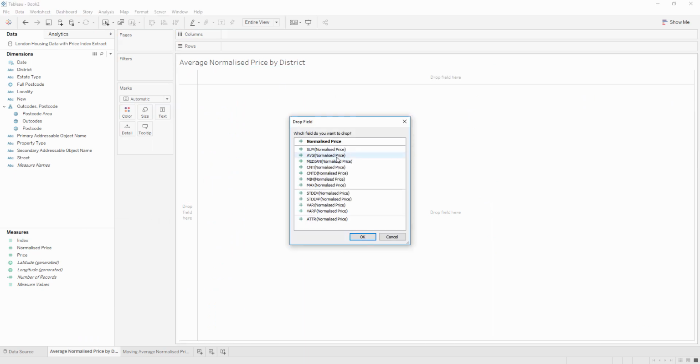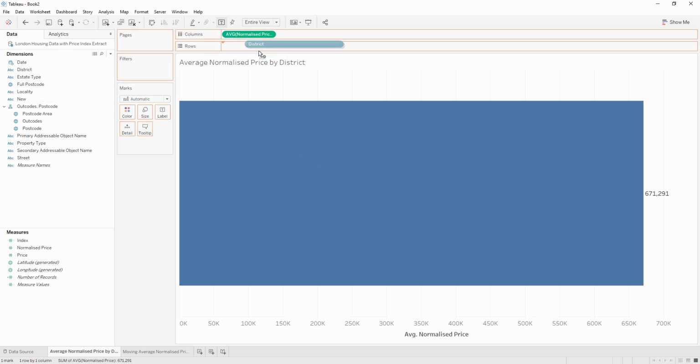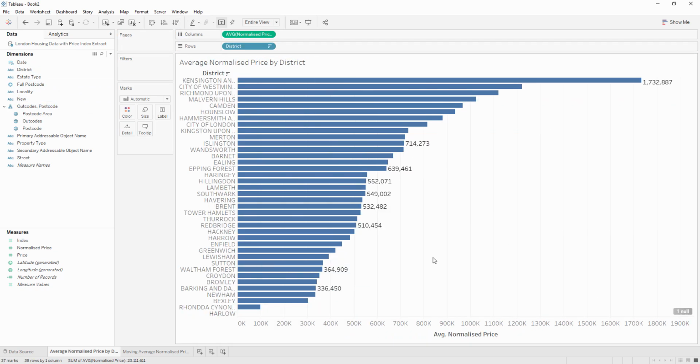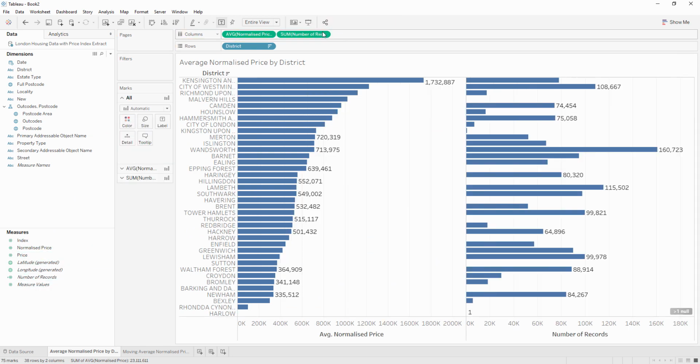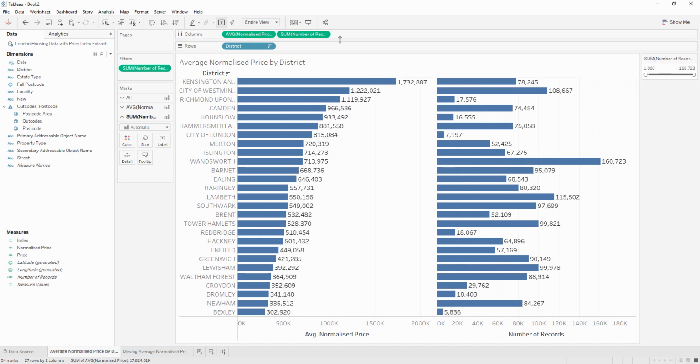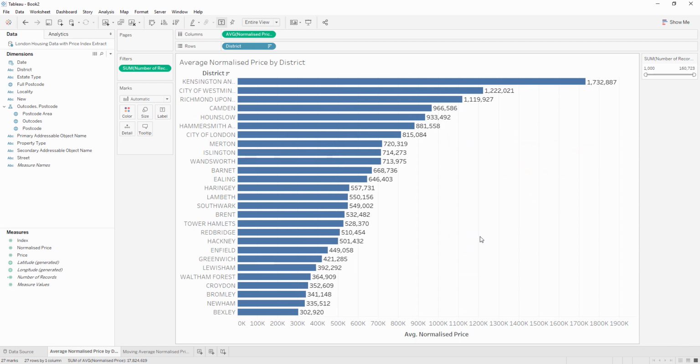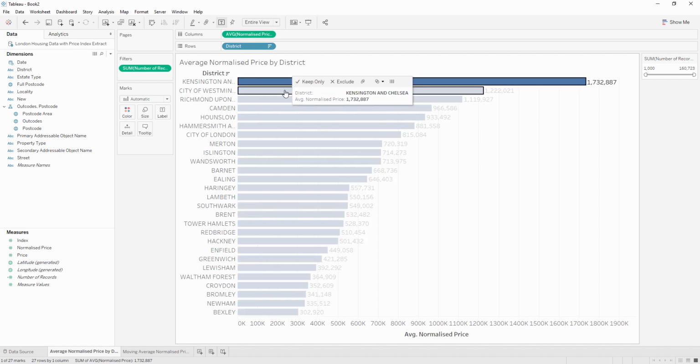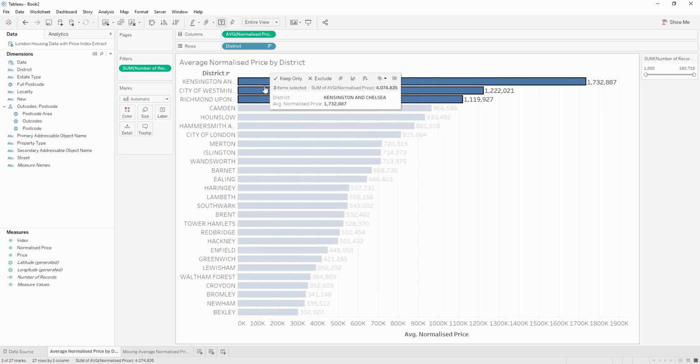So first we're going to start out by looking at the average normalized price split by district. And I'm going to just restrict this to cases where the number of properties sold is over 1,000, just to make sure we have a big enough sample size for our districts. Okay, so now this is the sheet that we want to use to drive selection. So the idea is to be able to capture a selection, such as these three values, and then use that selection to conditionally return the district if it's selected and other if it's unselected.